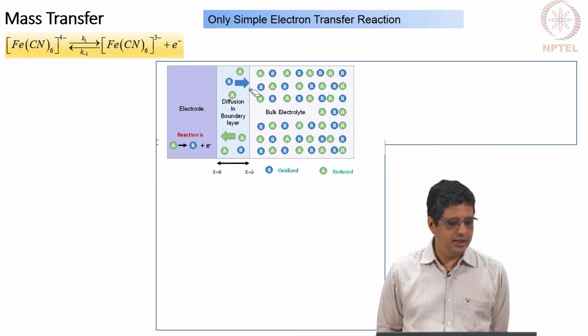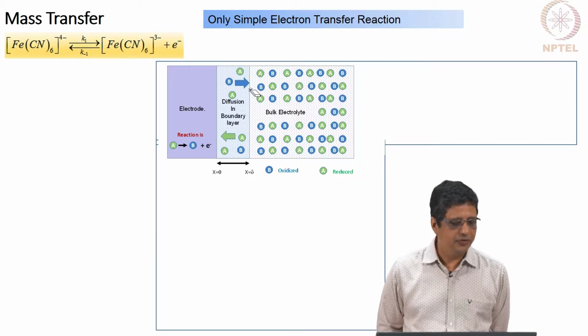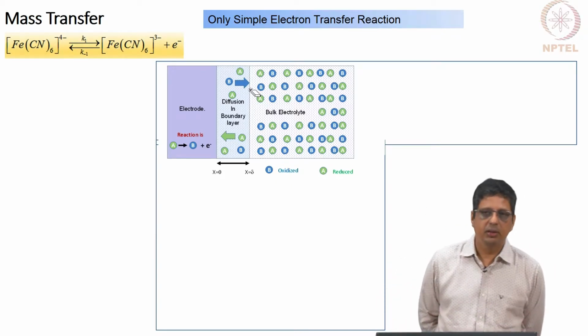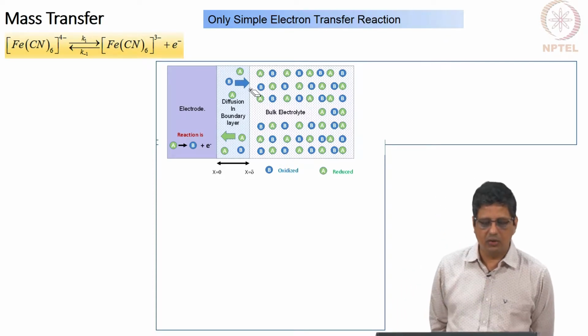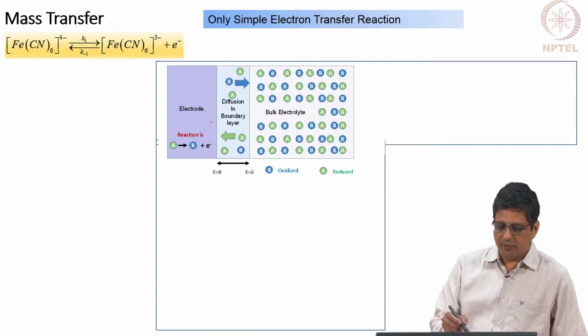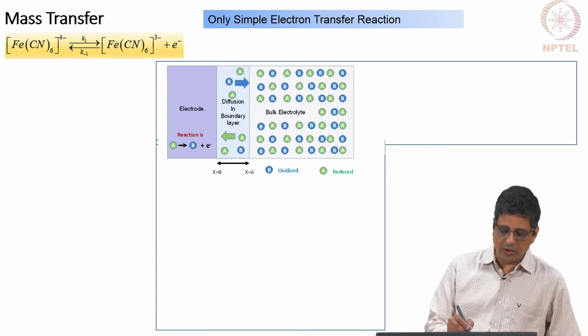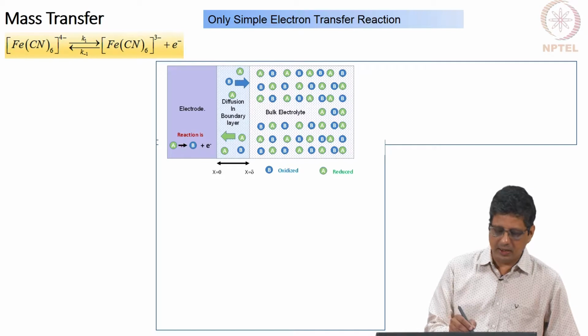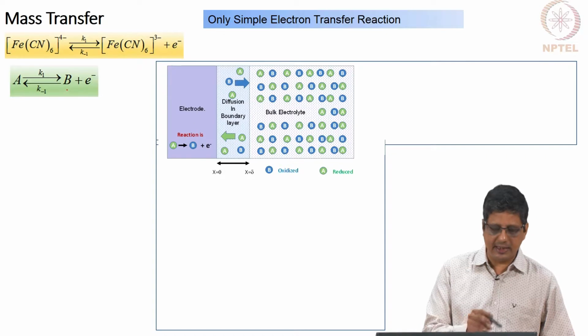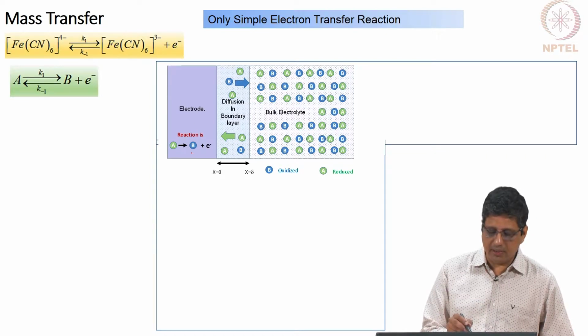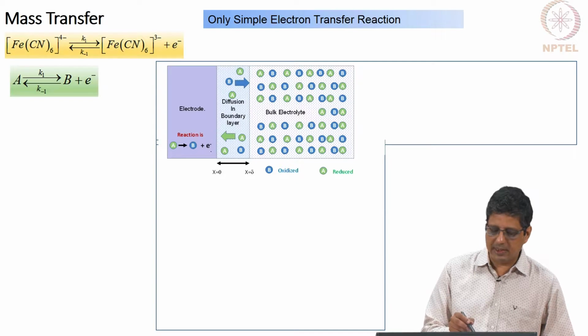So, the reaction we take is the ferrocyanide ferricyanide redox couple. Okay. So, Fe2+ Fe3+, but it is not just a simple Fe ion, it is surrounded by 6 cyanide groups. This pictorial here gives an idea of what we are looking at. I have shown the reaction as A going to B, it is reversible, I have not shown the reverse arrow here, but you can imagine A is one entity, B is the other entity. So, Fe(CN)6 4 minus is A, Fe(CN)6 3 minus is B, A can lose an electron and become B, and B can gain an electron and become A.